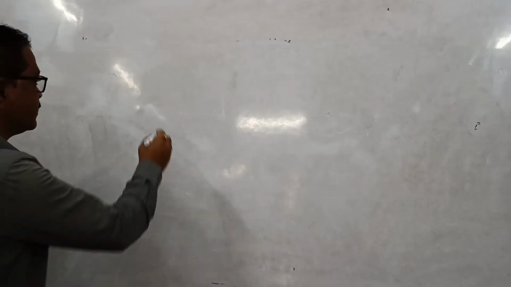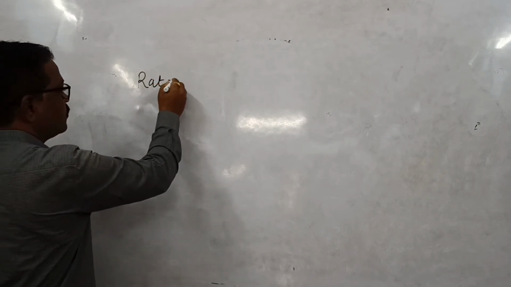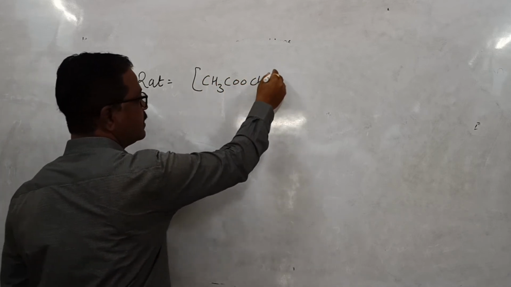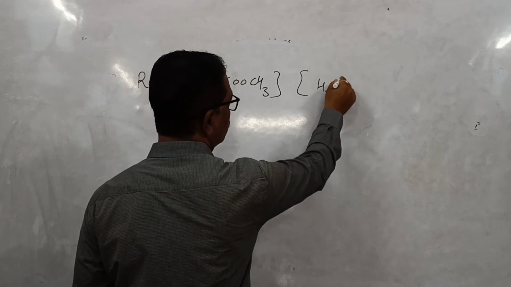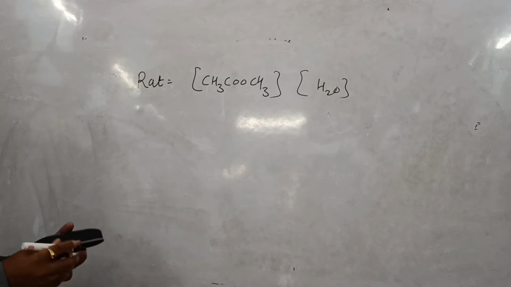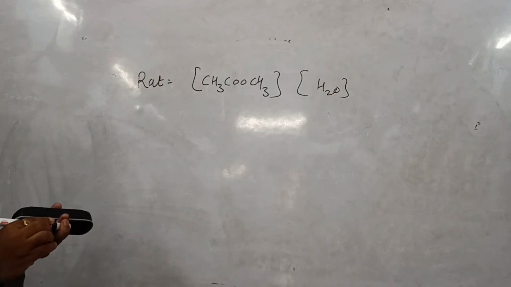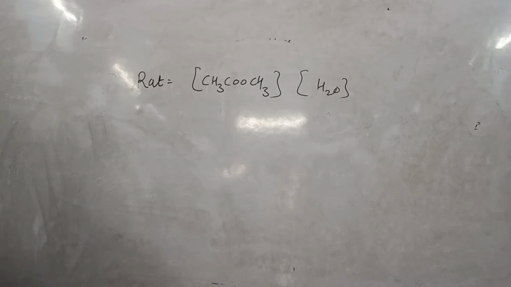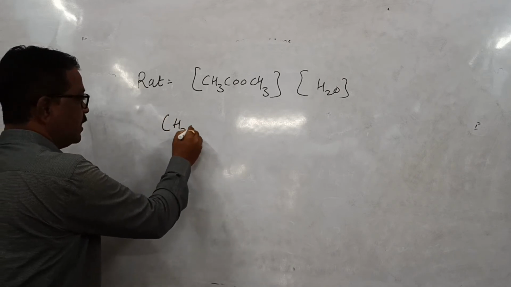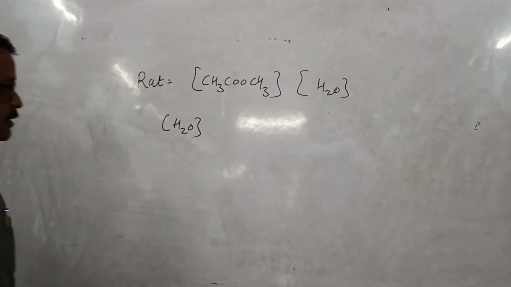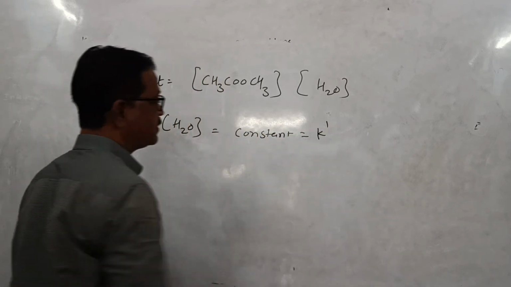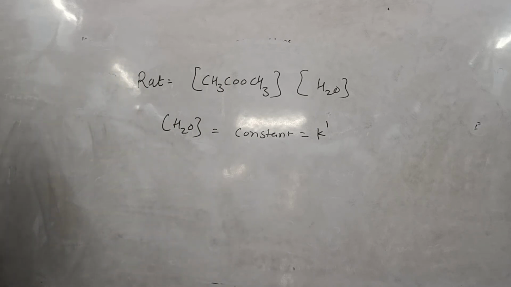Rate is equal to k[CH3COOCH3][H2O]. This is because the solvent water is present in large excess, so its concentration remains constant. Hence [H2O] is equal to a constant, k dash.